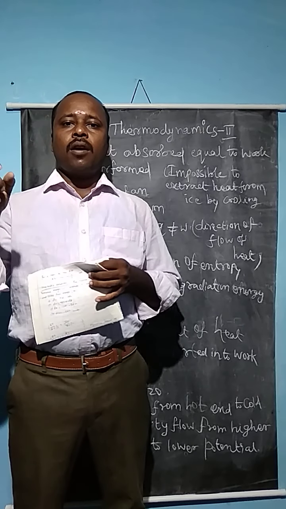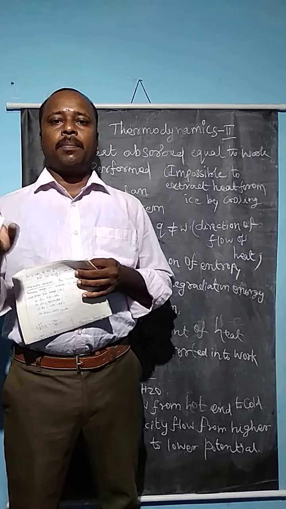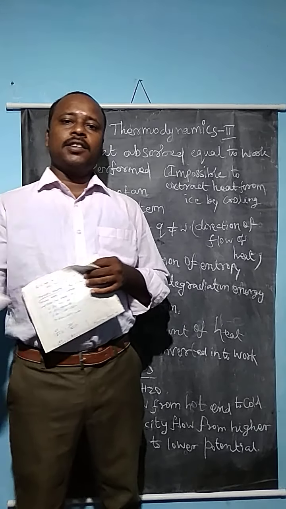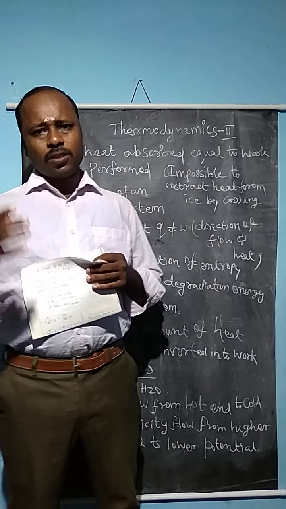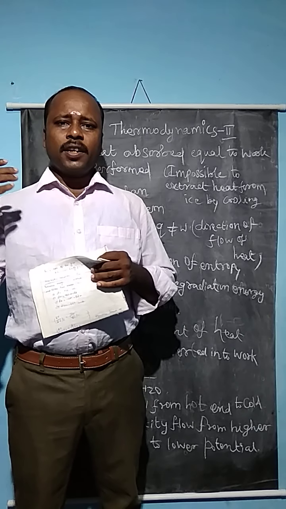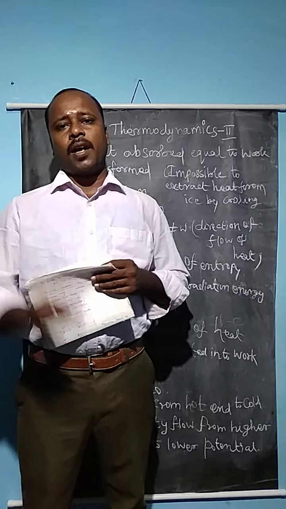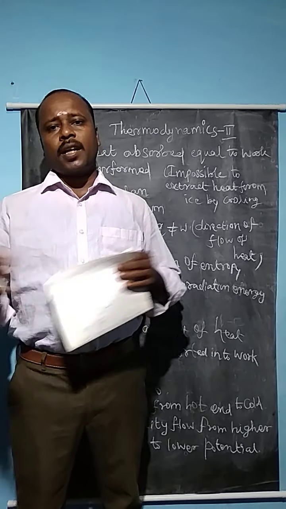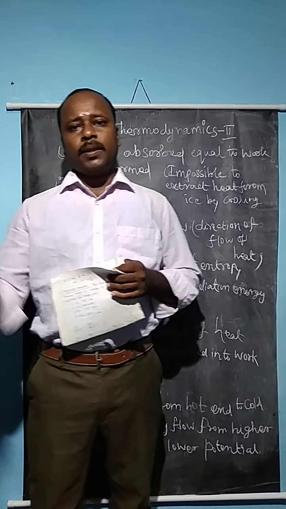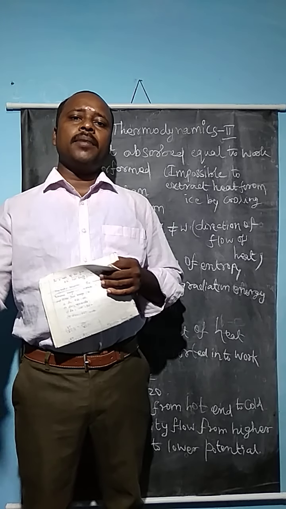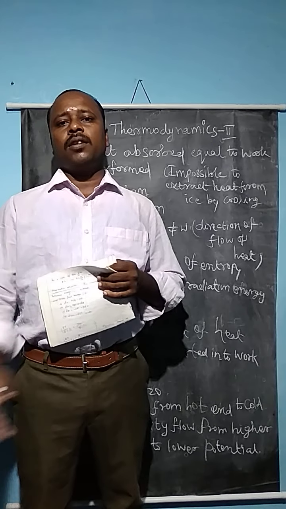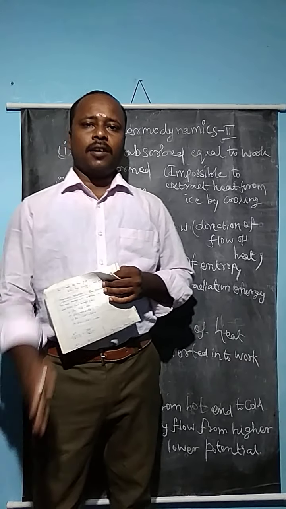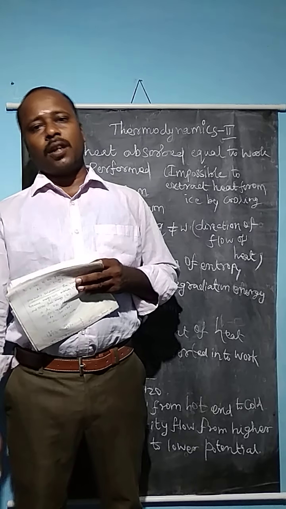It is a physically distinct part that can be separated from the surroundings. The remaining part other than the system is called the surroundings. We have already studied the open system, closed system and isolated system. In an open system, energy as well as mass can be transferred from the system to the surroundings. In a closed system, the energy can be transferred from the system to the surroundings, but mass cannot leave the system to the surroundings.